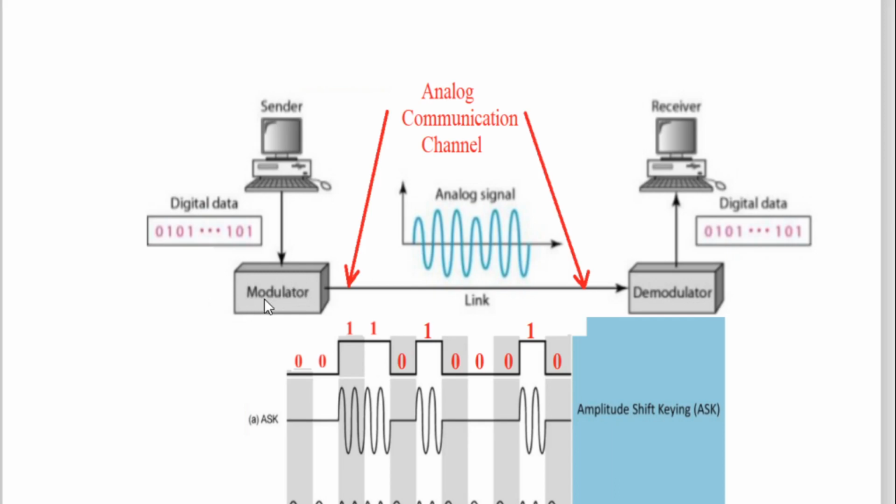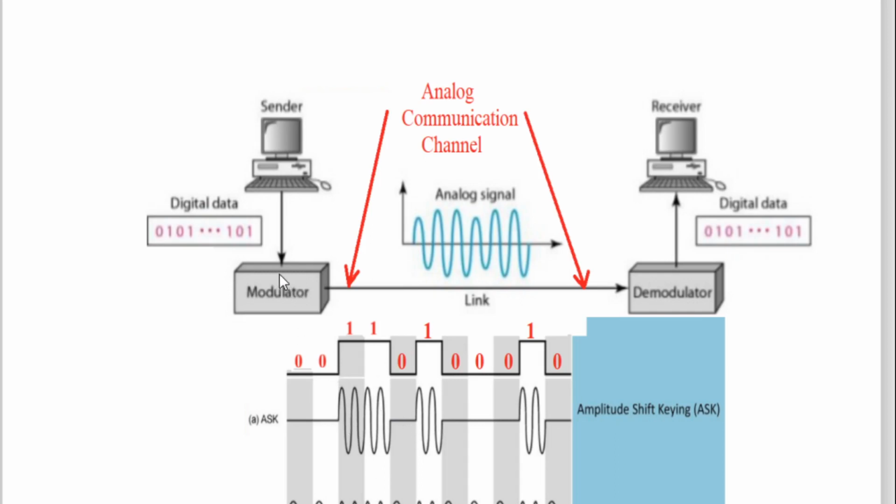Now this modulator will change the amplitude of that carrier signal, and then that sine wave will have sometime high amplitude and sometime low amplitude. See here, this sine wave has high amplitude now, and this sine wave has 0 volt here, low amplitude.